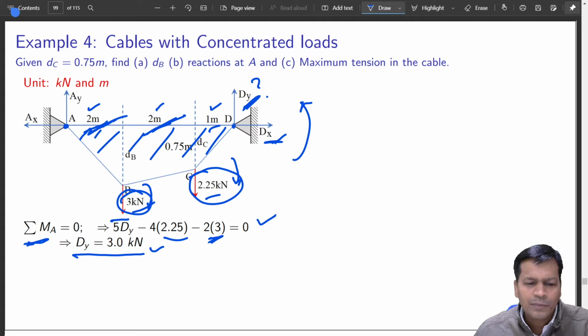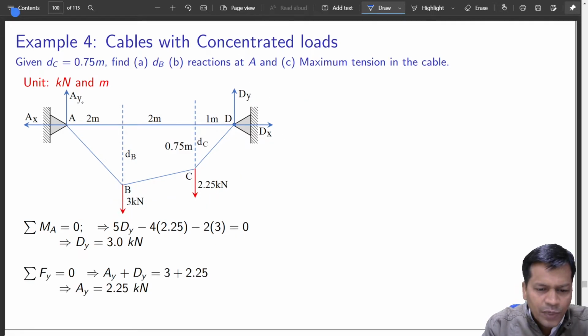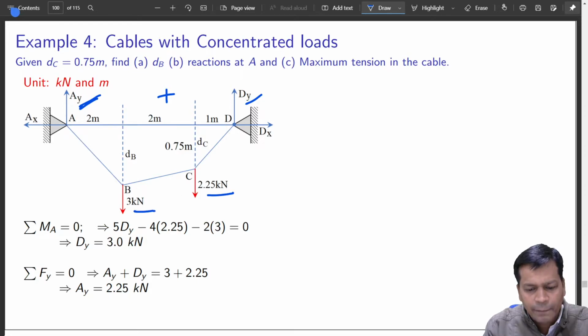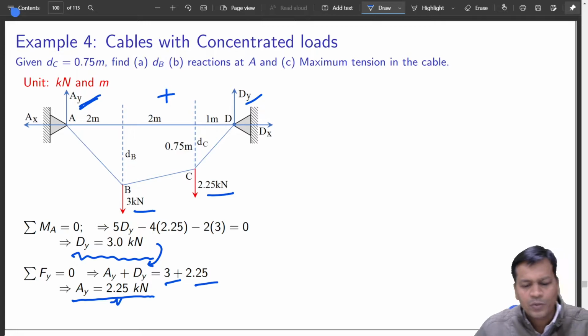Now you know what I am going to do next. I am going to see the vertical forces Dy and Ay. If you sum them both, it should be equal to the total downward force, and that is 3 plus 2.25. So Ay is now this, because you already know Dy from here. You substitute it into this and you get Ay as 2.25 kilonewton.